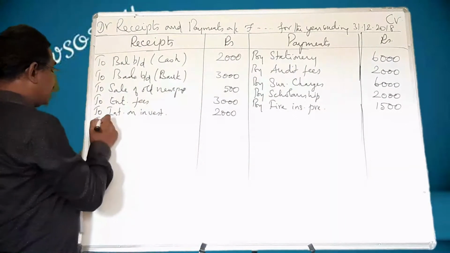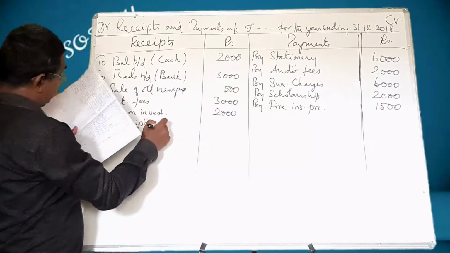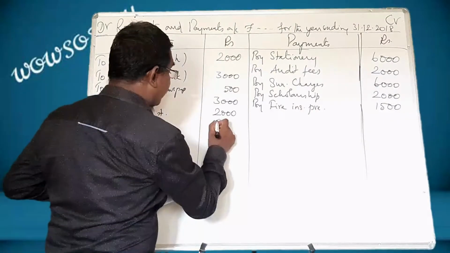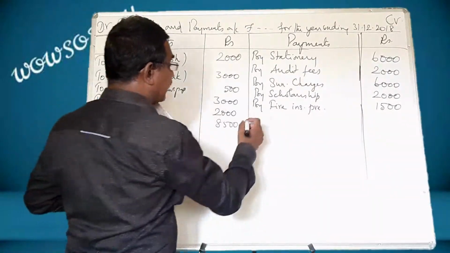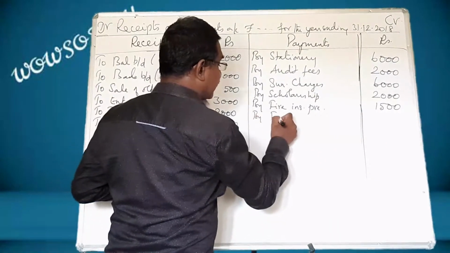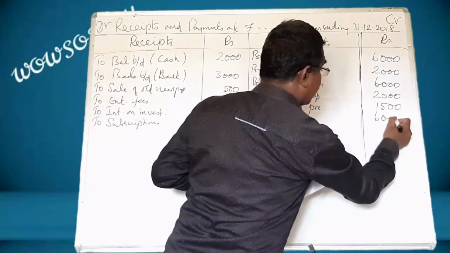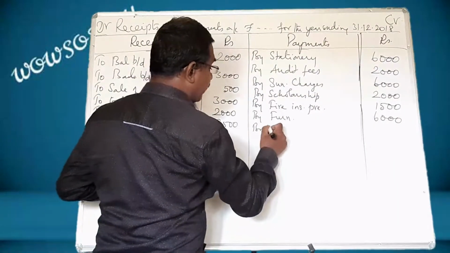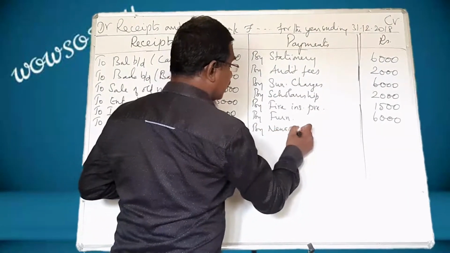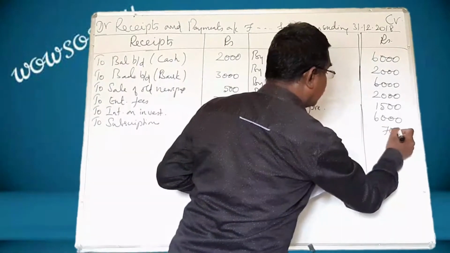It is an income. It is a receipt, to subscriptions. What is that amount? 8,500. And then furniture purchased. Payment, by furniture. What is that amount? 6,000. Next, purchase of newspapers, by newspapers. What is that amount? 700.